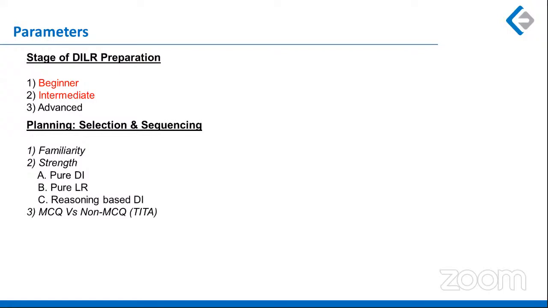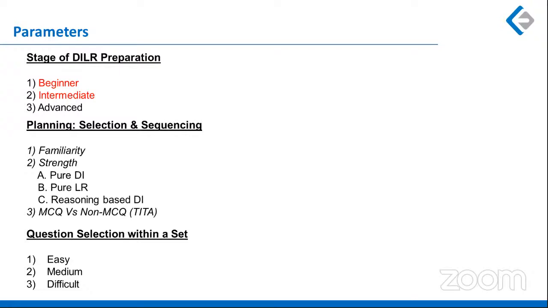And then we have MCQ and non-MCQ questions. So sometimes what makes a question difficult is when you have no options with that question. Sometimes a simple question becomes tough, right? Then you have to think about question selection within a set. So sometimes there is a set, and typically if a set is more on DI, you get to solve some of the questions out of it and you can leave some. But in case of a pure LR, either you'll be able to get all the questions correct, or you will be having problem with all of them, right? So let's start with looking at the sets.